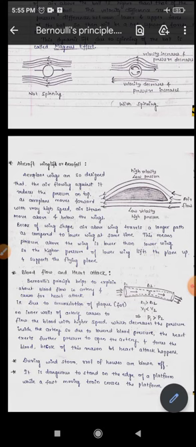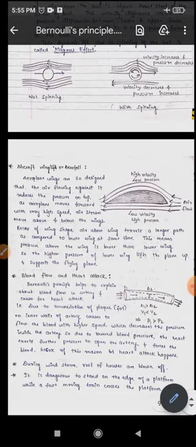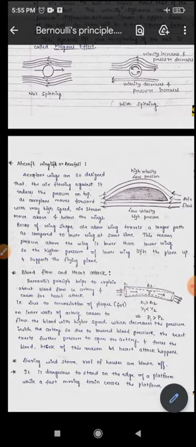So there will be a lower blood pressure at this area, but our heart is made to maintain its blood pressure, so the heart applies more and more pressure to this area A2, so that there will be a clean blood flow.